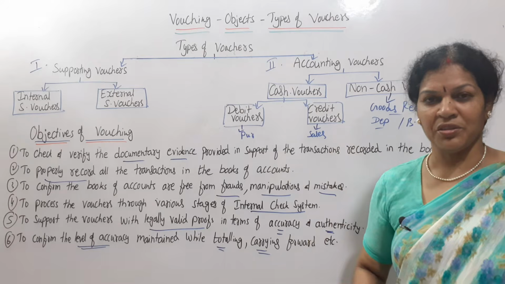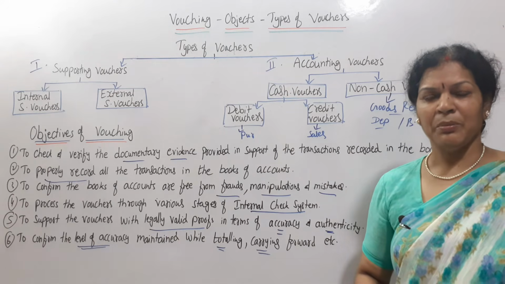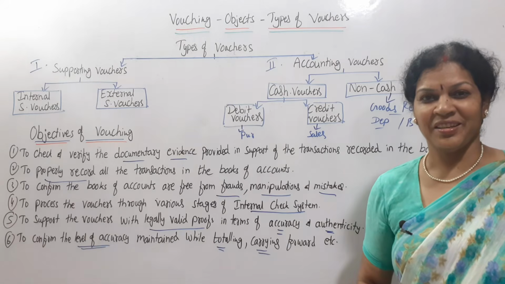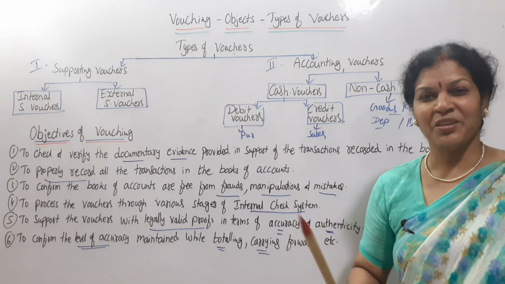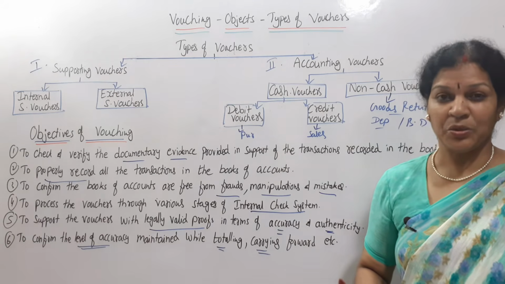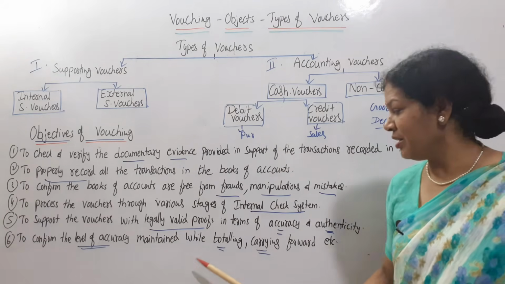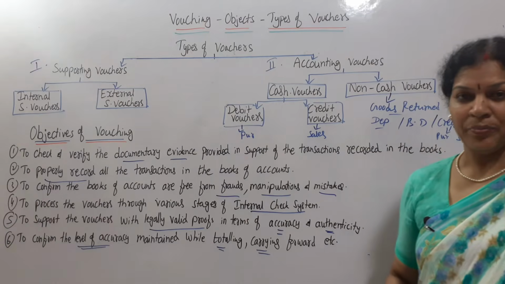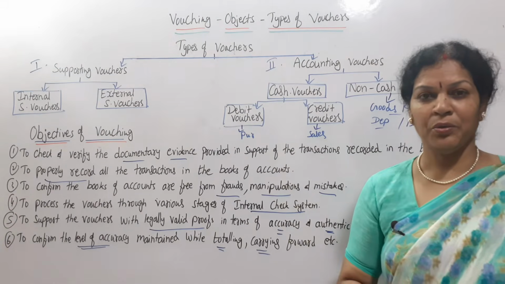Total is how much? Suppose 1 lakh is the total. By mistake 1 zero is missing. Then what happens? In place of 1 lakh we will be writing 10,000. That makes a lot of difference. That is why we also have to check totaling, and also carrying forward from one account to another account.